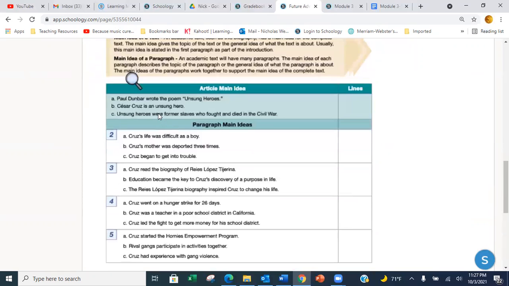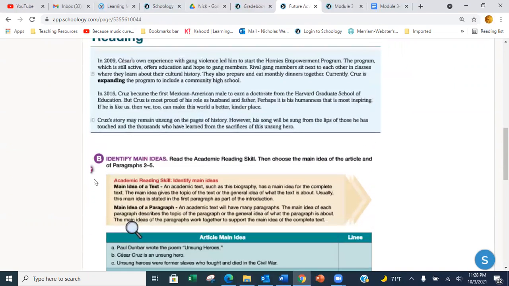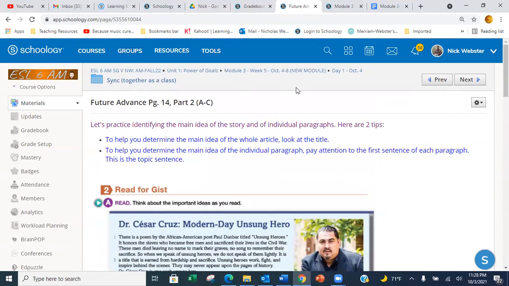So part B, we want to find the main idea of the entire article up here and make sure to put the line. Then we want to find the main idea of paragraph 2, and then the line, and paragraph 3, and then the line, and then paragraph 4 and paragraph 5. Each of these, we're finding the main idea. Okay, so that is what we will do as our sync activity.